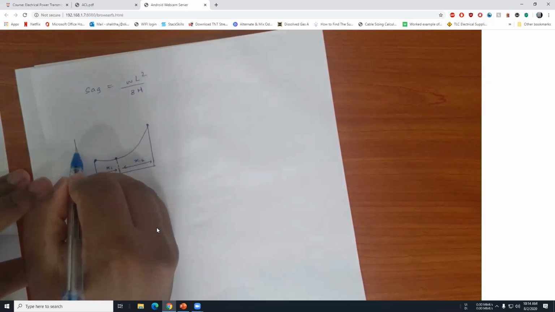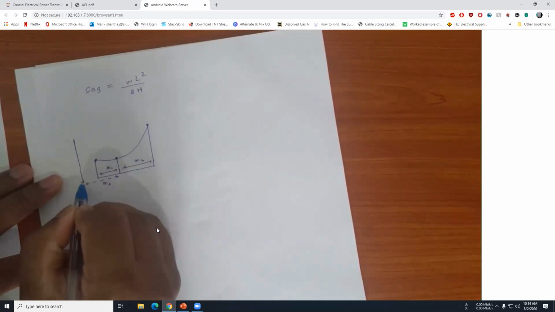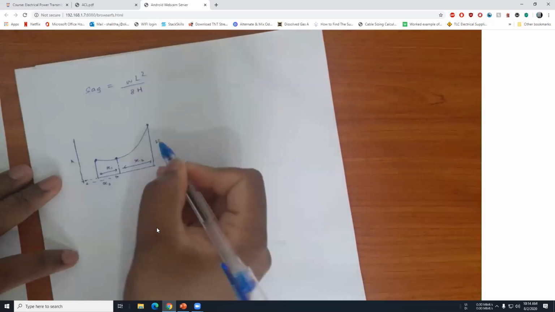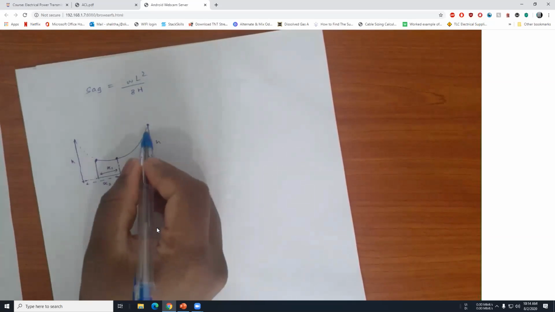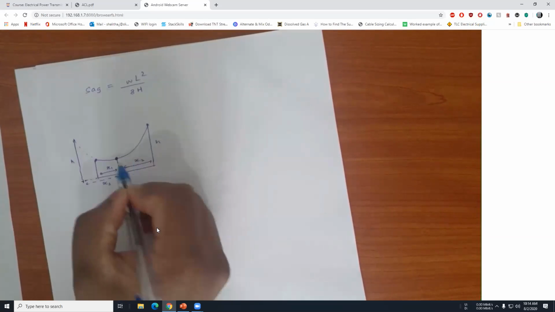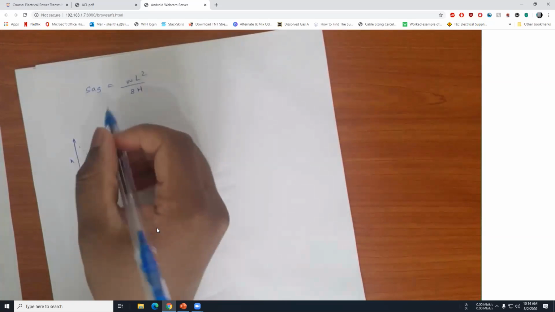So this will be located somewhere here. The length of this tower will be equal to this one, and this will be the imaginary tower for this tower. In the middle point there's the sag point. So now you can just apply the equation to find the sag.